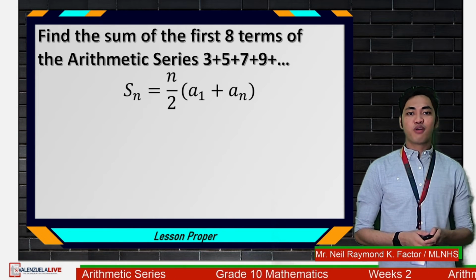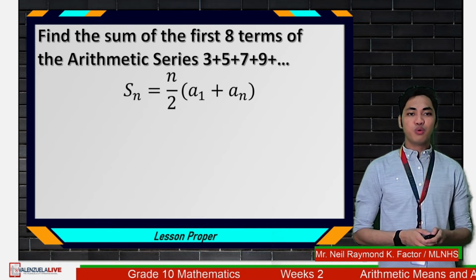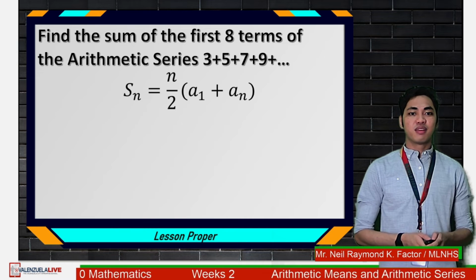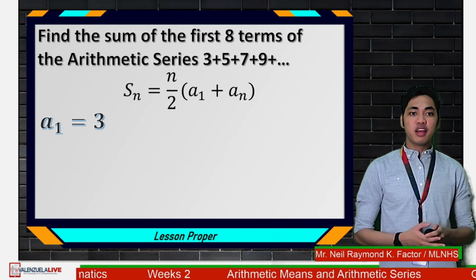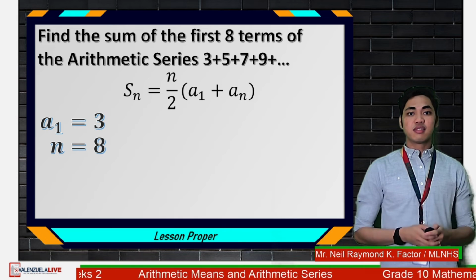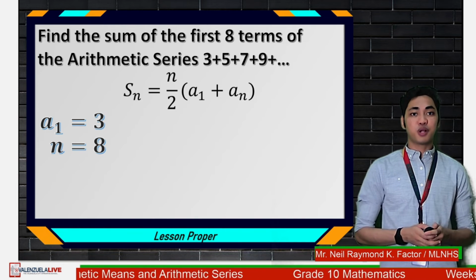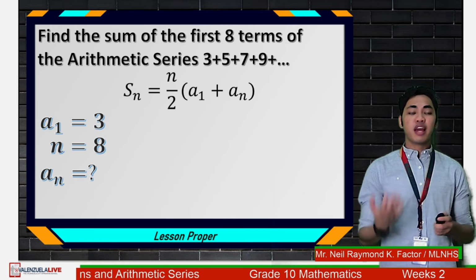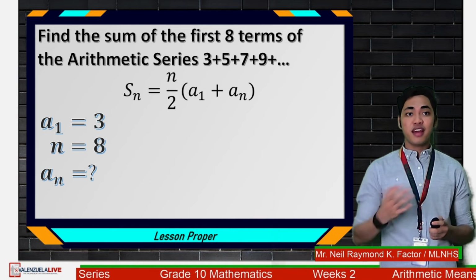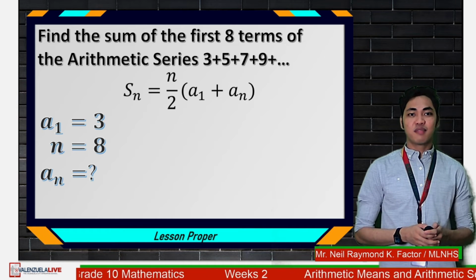S sub n is equal to n over 2 times the quantity a sub 1 plus a sub n. Our a sub 1 here, or the first term, is 3. Our n is 8, since we are going to find the sum of the first 8 terms. And for our a sub n, or that is a sub 8, it is still not given as of the moment. But take note that we can compute that.